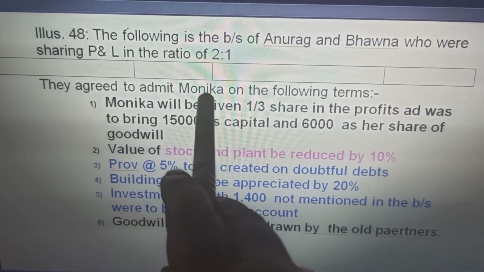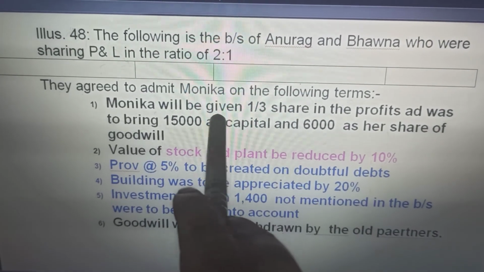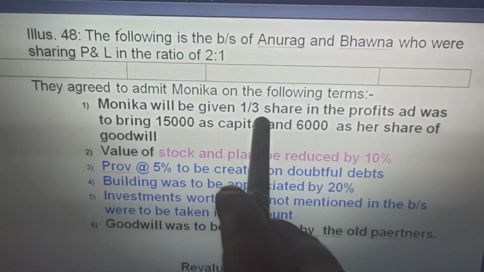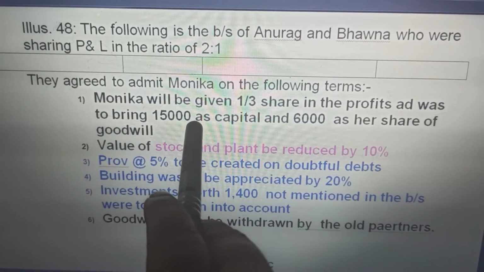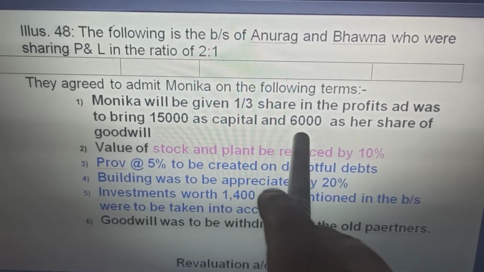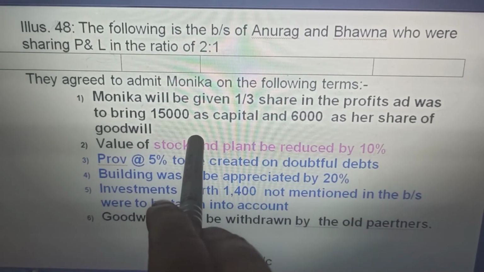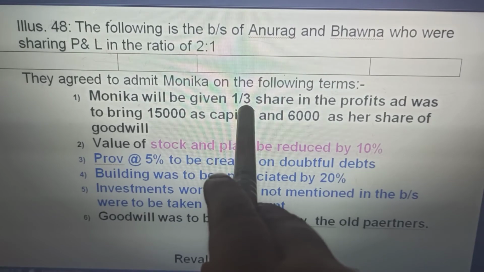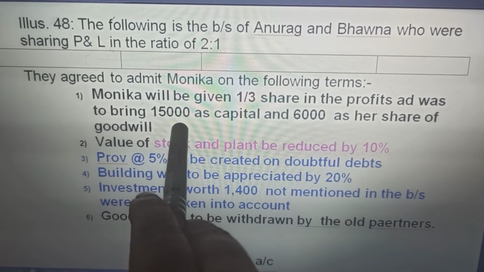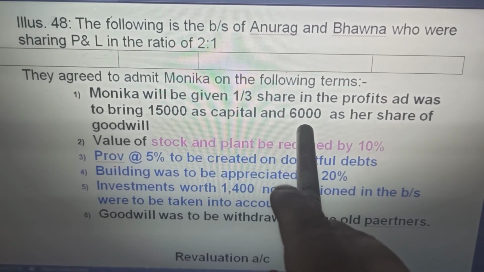They agreed to admit Monica on the following terms. Monica will be given 1/3 share in the profits and was to bring 15,000 as capital and 6,000 as her share of goodwill.